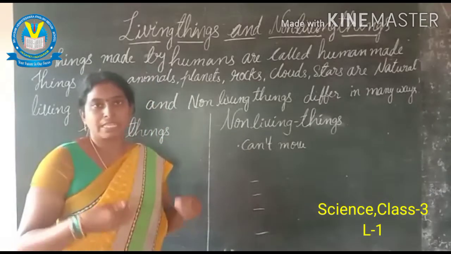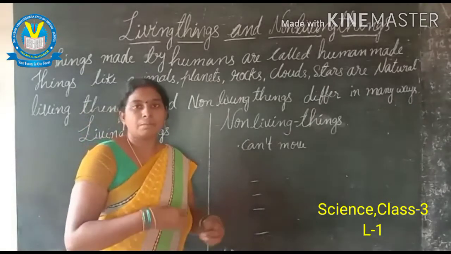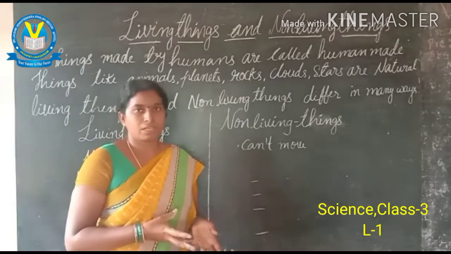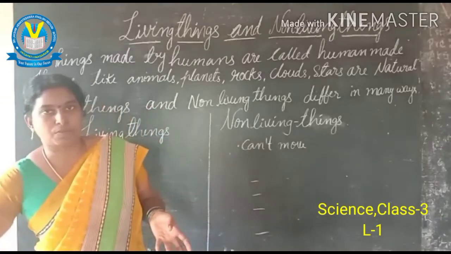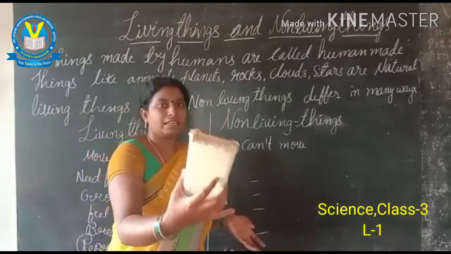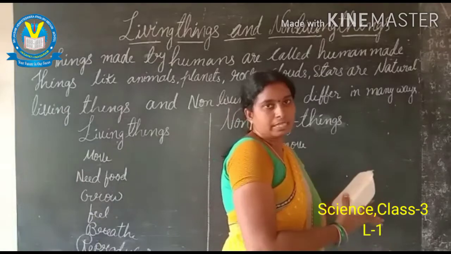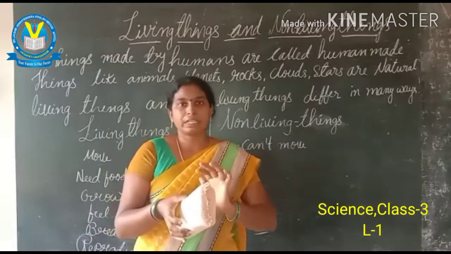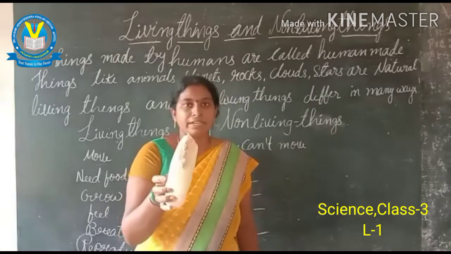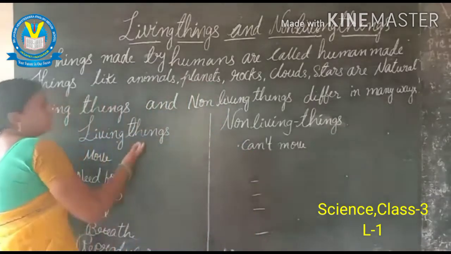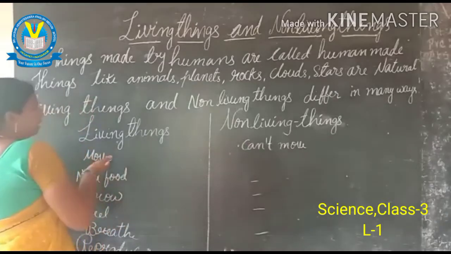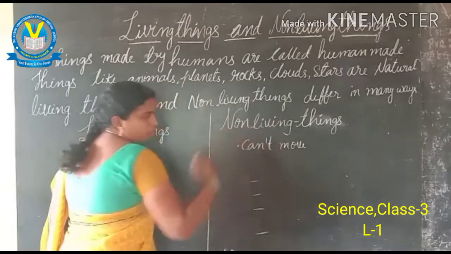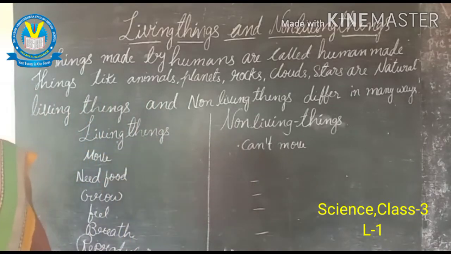A living thing, that means a human also, can move from one place to another. If we take a toy, can it move? No. If we take a toy, it can't move. For example, a duster. If we take it with us, it will move with us, but it can't move itself. That is the difference between a living thing and a non-living thing. A living thing can move from one place to another place. A non-living thing can't move from one place to another place.